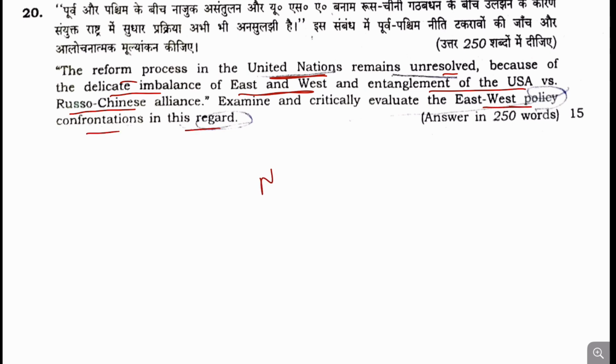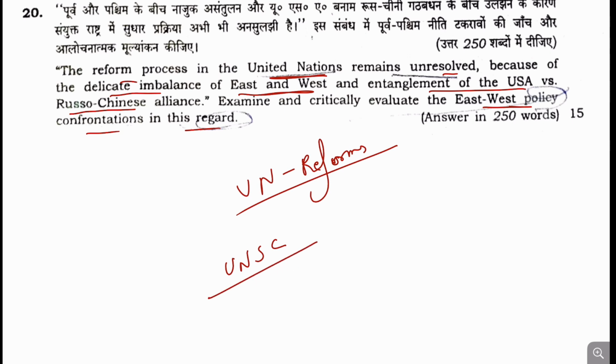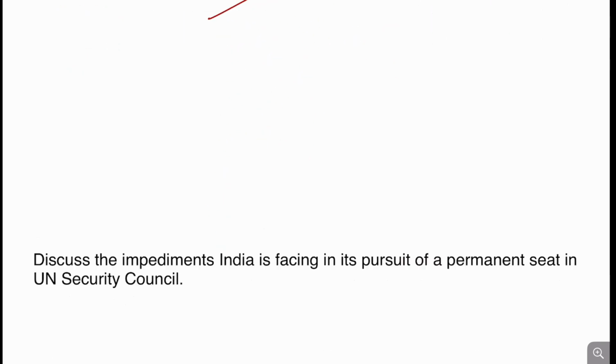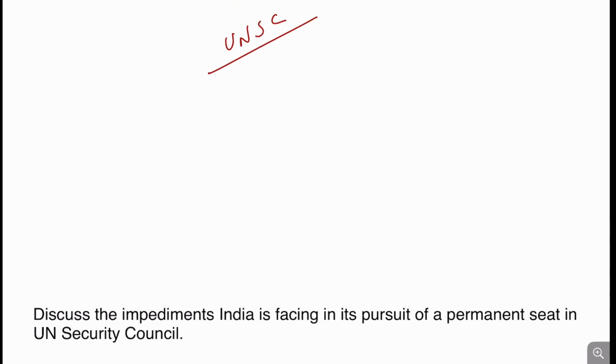So UN Security Council and UN reforms are not proceeding in the intended direction as they should because of the imbalance between East and West, and that is why this question has been asked. UN Security Council has not been directly asked in this question, but yes, UN reforms has been asked. And a student who is preparing for UPSC prepares this question well, and that is why I will categorize this question as easy to moderate.